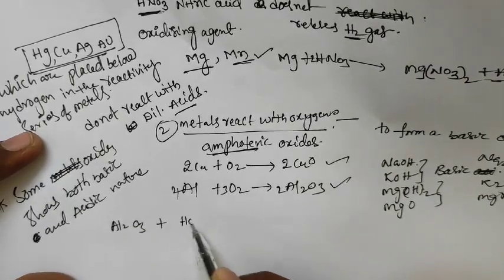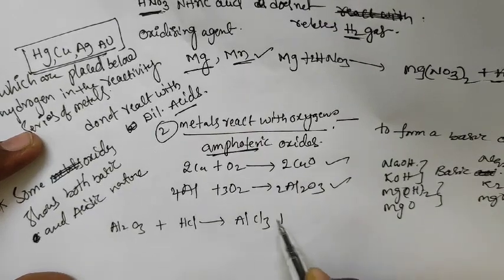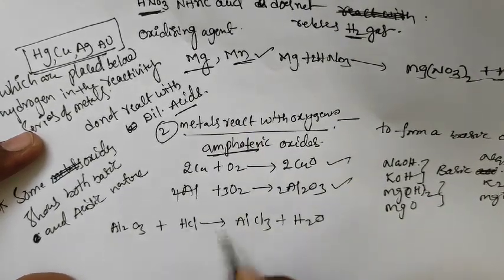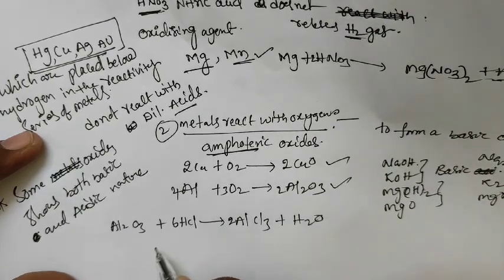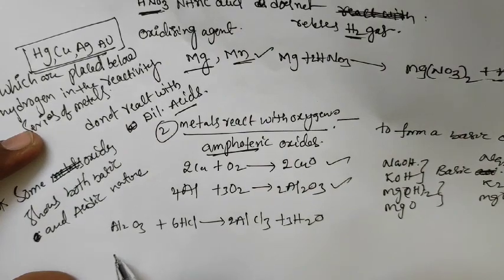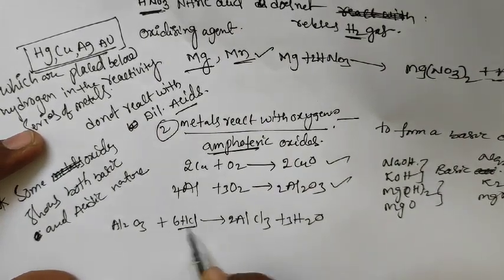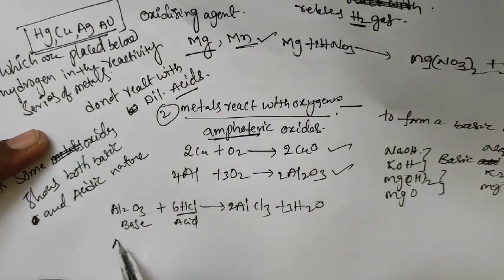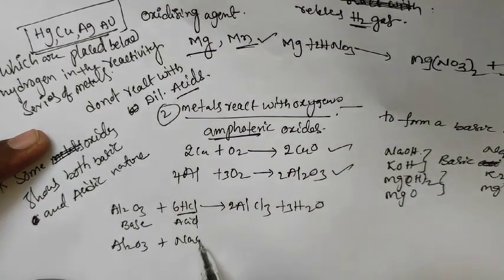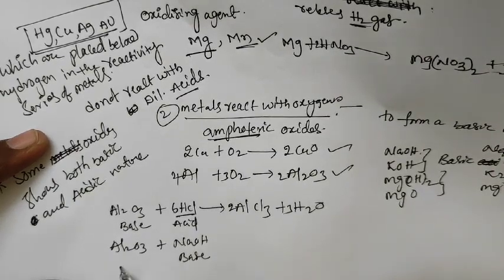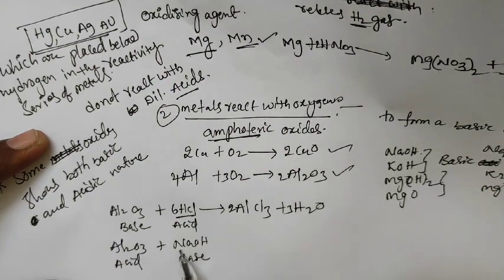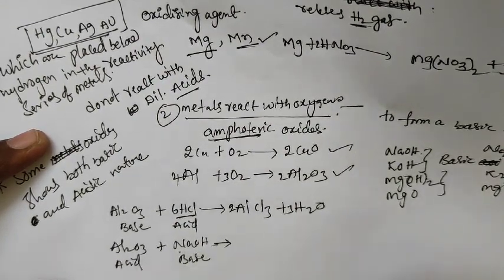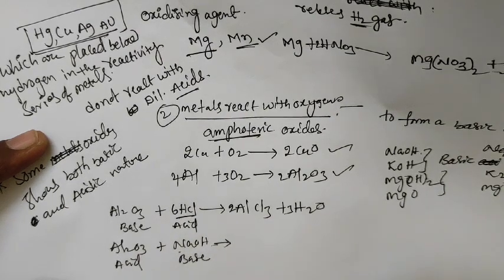This is important, so I will take one example. Al2O3 plus HCl gives AlCl3 plus H2O. You should balance this equation: Al2O3 plus 6HCl gives 2AlCl3 plus 3H2O. HCl is an acid, so here Al2O3 acts as a base. Similarly, Al2O3 reacts with NaOH, which is a base, so here Al2O3 acts as an acid. Al2O3 reacts with both bases and acids.